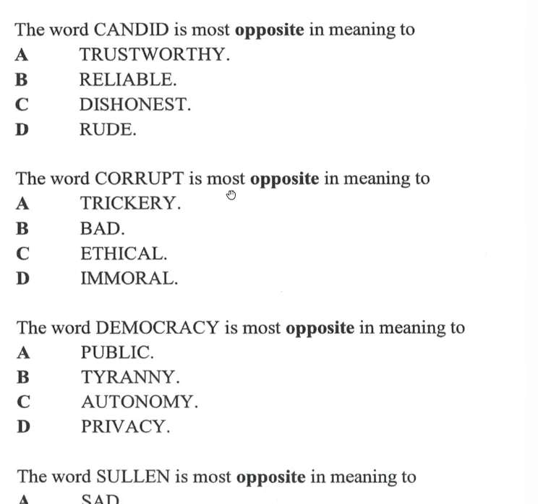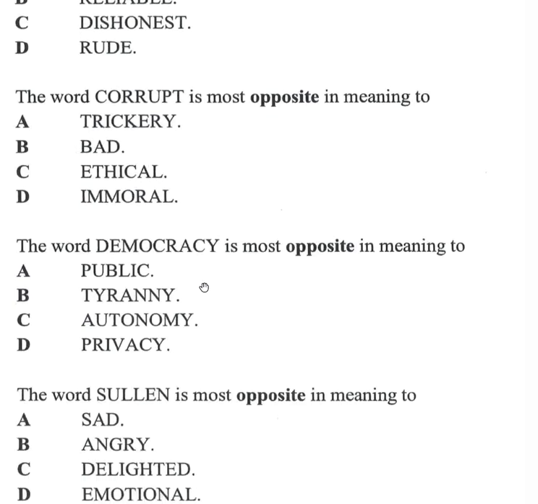Right, the word corrupt is most opposite. Right, again, corrupt could be a verb or an adjective. Right, so most opposite. Bad is too broad to be corrupt. Alright, corrupt's a lot more specific than bad. It certainly has a negative connotation. Alright, so corrupt would be very similar to immoral, alright, to not have integrity. So that could lead us to the answer. If we're smart enough to see immoral as a synonym, we would know ethical is an antonym, because moral and ethical are synonyms.